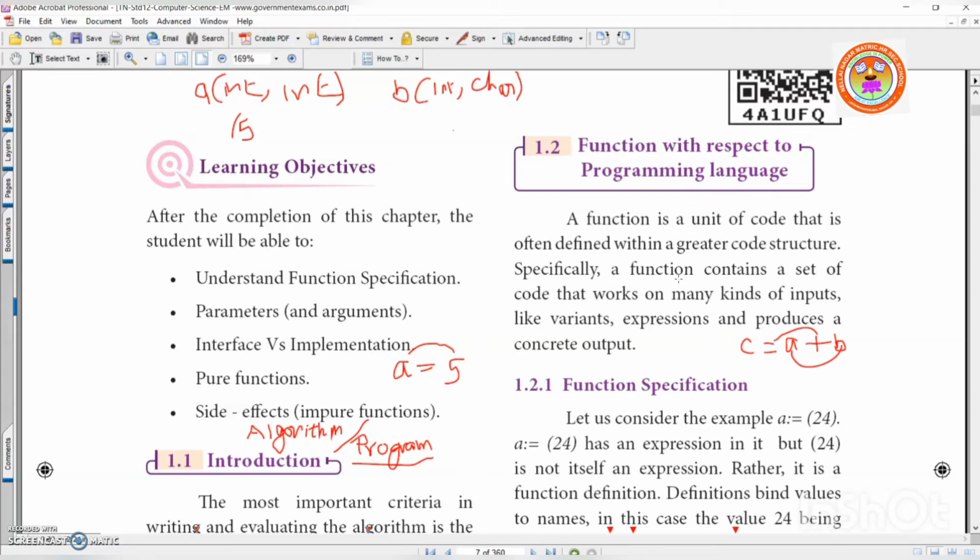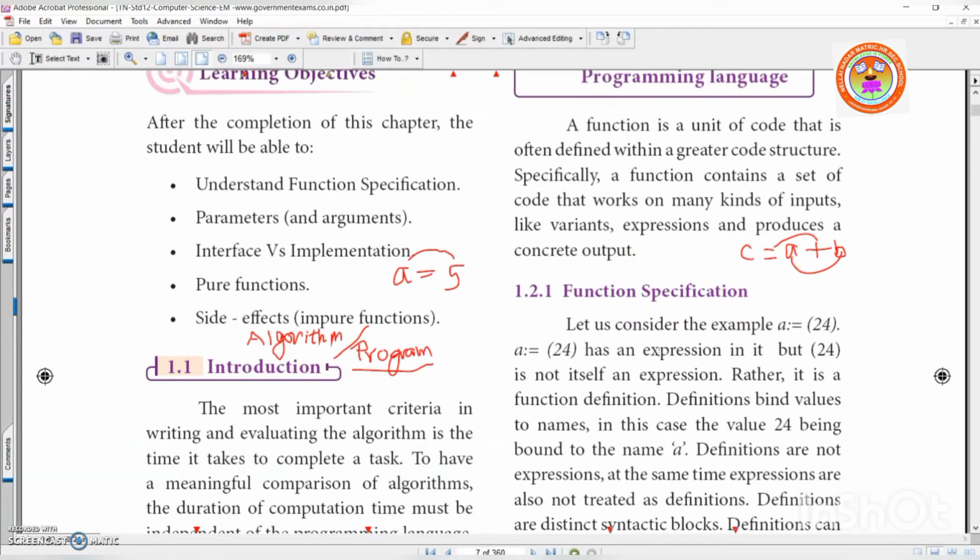Like a normal program, even subroutines or functions will have input, process and output. But these functions work on many kinds of input like variables, expressions and procedures, and produce a concrete output. See, the input can be a variable, that is any variable, or an expression like C = A + B, which produces a concrete output, that is the correct output. Is it clear? Shall I go to the next topic?